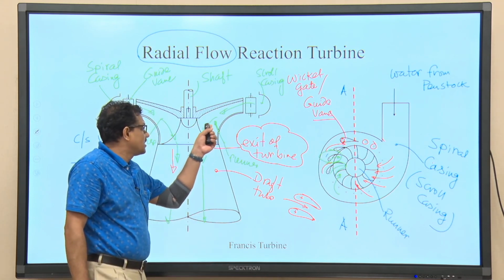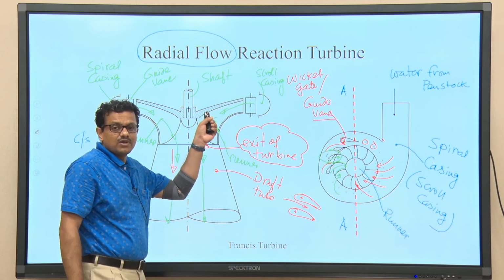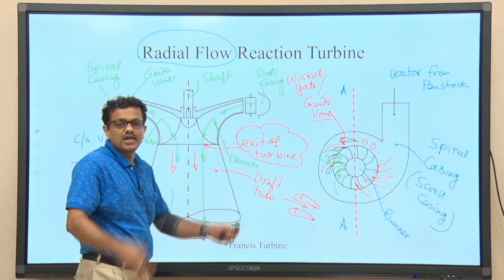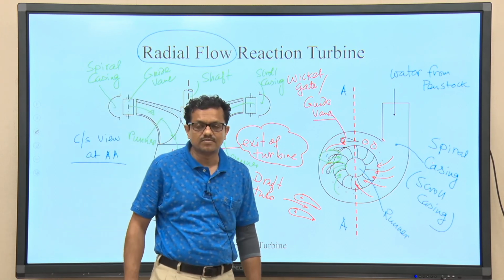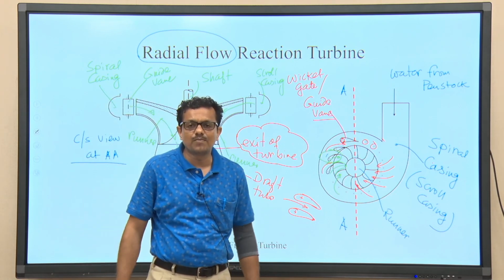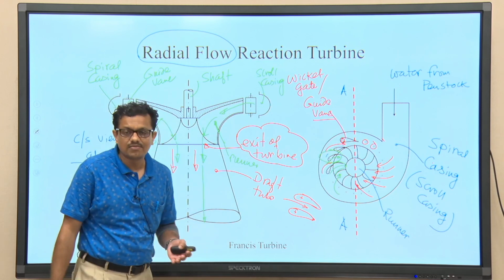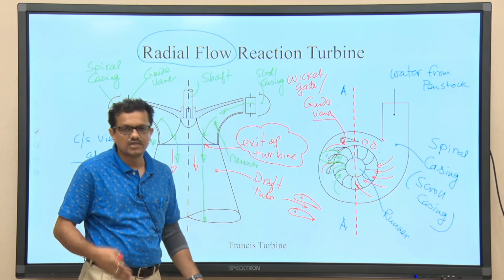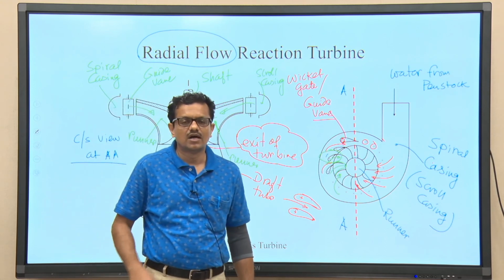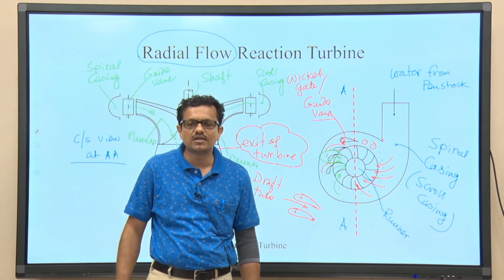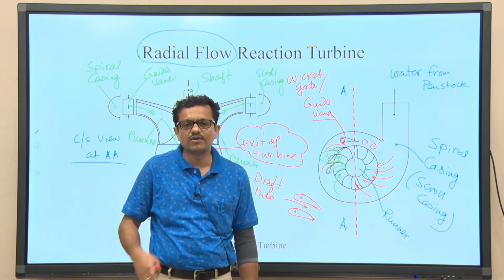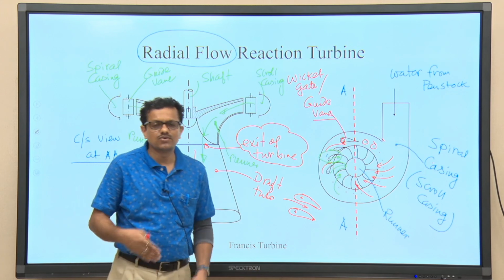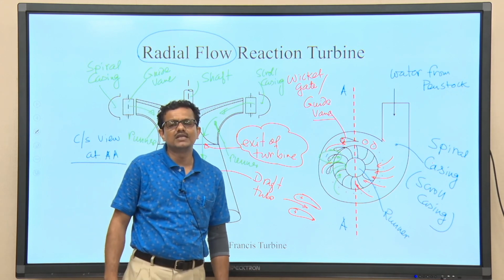So, you can understand that because of the deflection caused by the blades, the whirl or swirl component of velocity will change. Because of this change in swirl component of velocity, there will be a change in momentum, and from there we will be able to find the total energy conversion. If we write the Euler equation for turbomachines, particularly the Euler equation applicable to turbines, we can understand what the energy conversion will be.